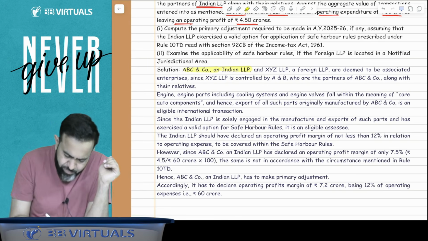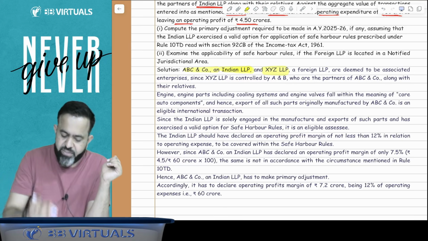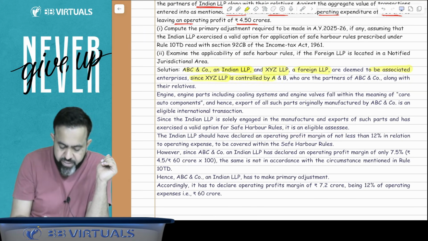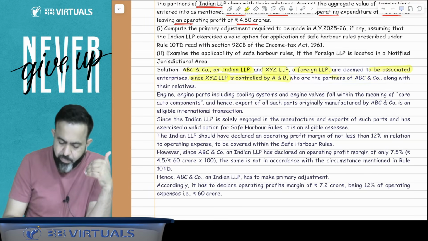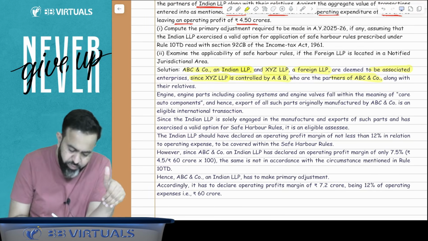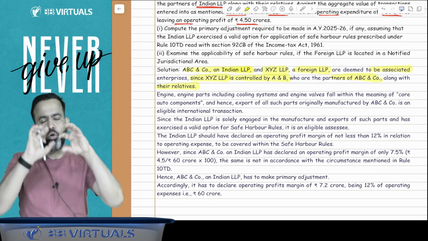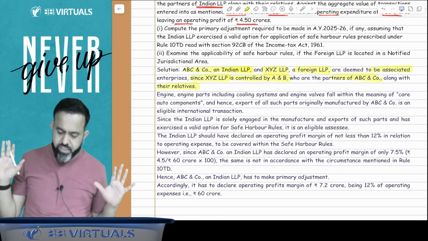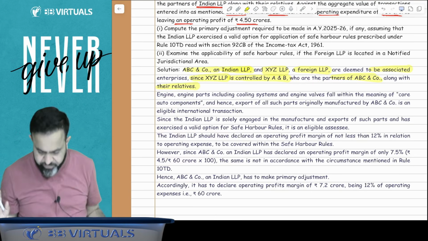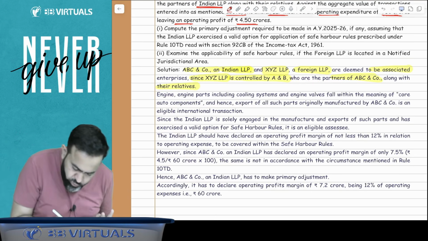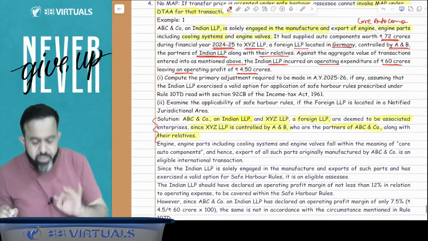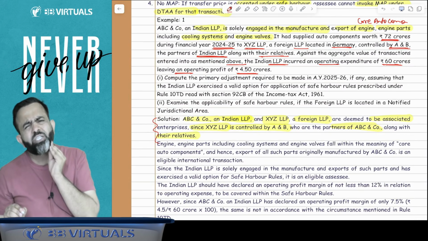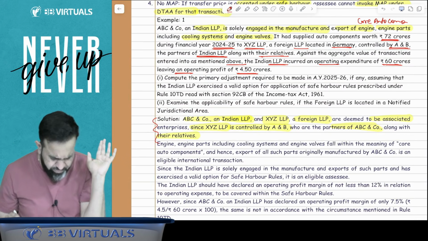So ABC and Company, the Indian LLP, and XYZ LLP, the foreign LLP, are deemed to be associate enterprises, since XYZ LLP is controlled by A and B, who are the partners of ABC and Company, along with their relatives. Basically, a common person is controlling that entity as well as the Indian entity. So in this particular case, they are both associate enterprises. Now, they are manufacturing and exporting core auto components, so for core auto components they should declare a profit of 12%.